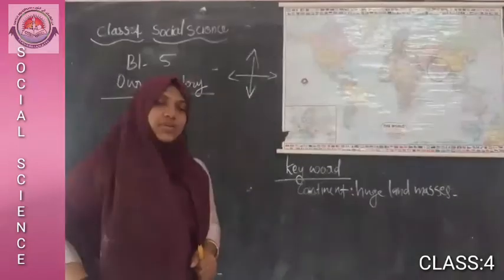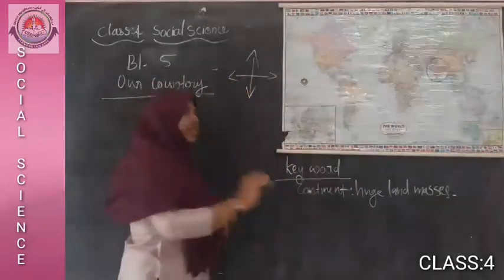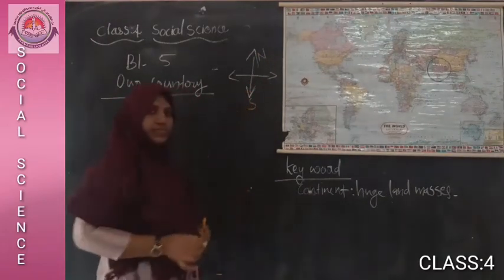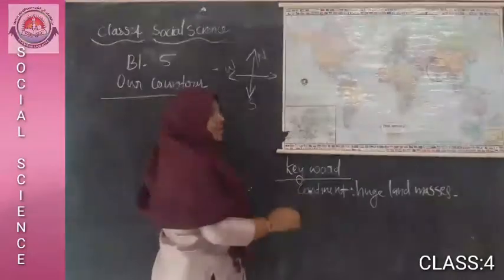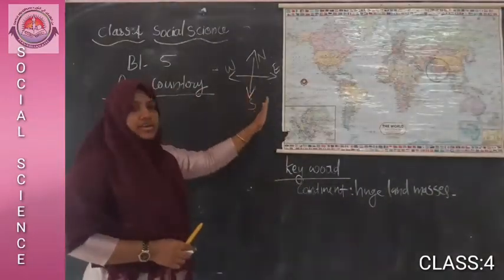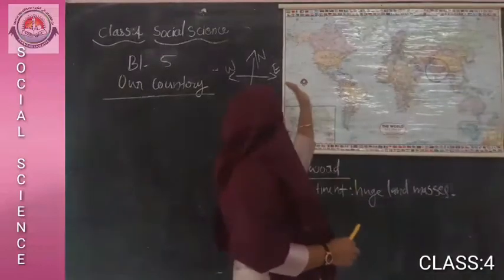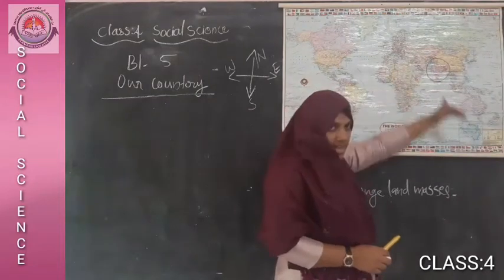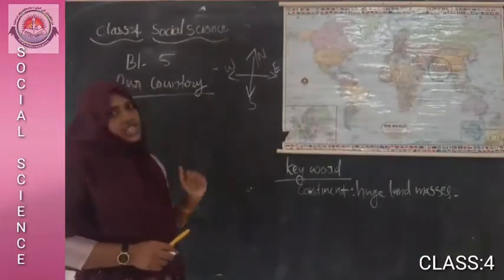Which direction is here? North. Then south. Which direction is here? West. Then east. These are the 4 directions we have discussed: north, south, west and east. So, India is located in the southern part of Asia.